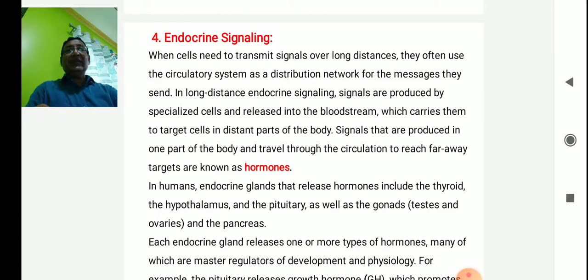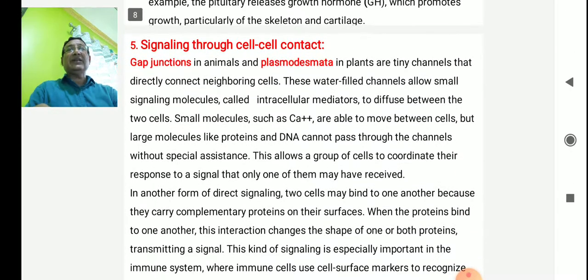In addition to that, there is another kind of signaling, which is signaling through cell-to-cell contact. Already I have shown you gap junctions. Gap junctions in animals and plasmodesmata in plants are tiny channels that directly connect neighboring cells. These water-filled channels allow some signaling molecules, called intercellular mediators, to diffuse between the two cells. Small molecules such as calcium ions are able to move between the cells, but large molecules like proteins and DNA cannot pass through the channels without special assistance. This allows a group of cells to coordinate their response to a signal that only one of them may have received.